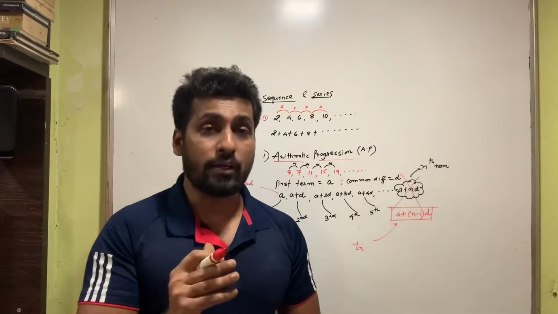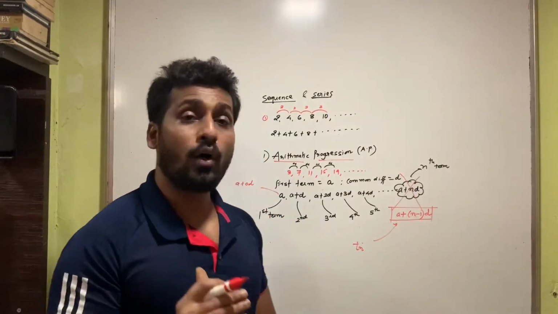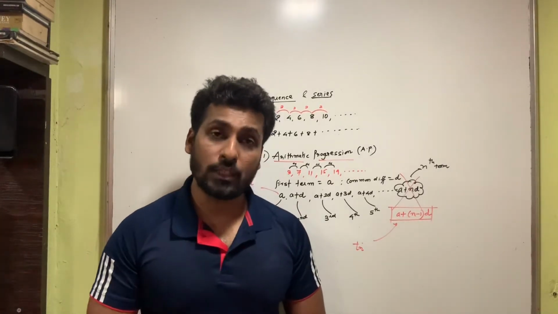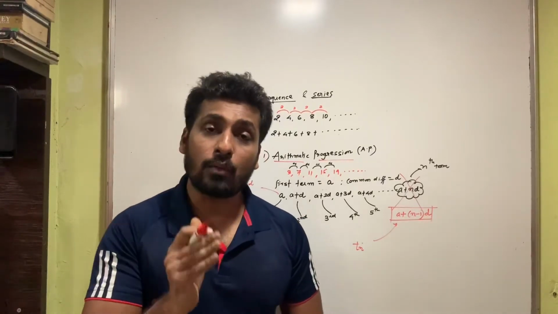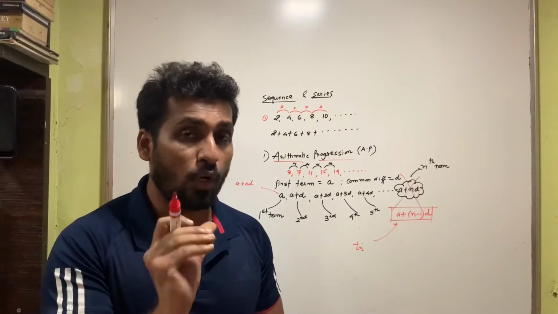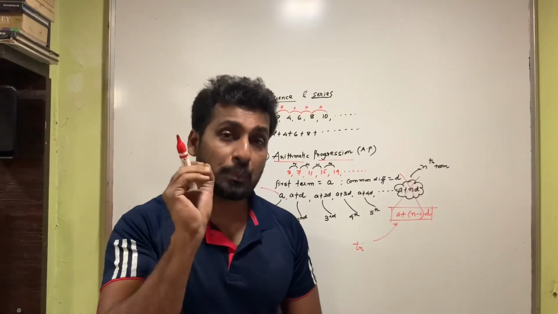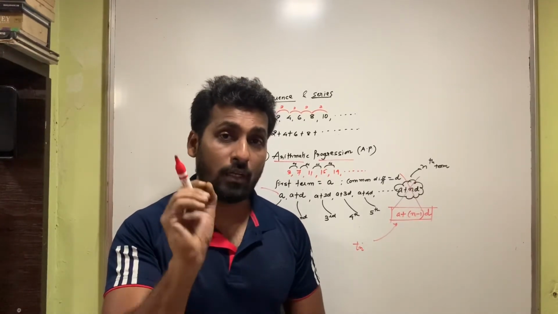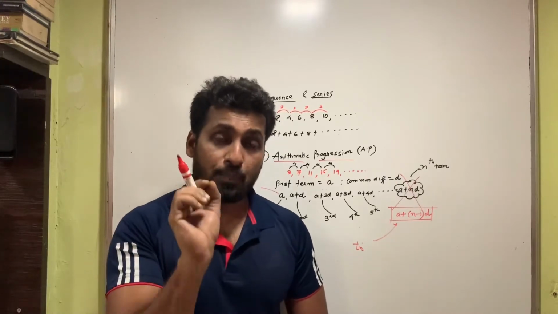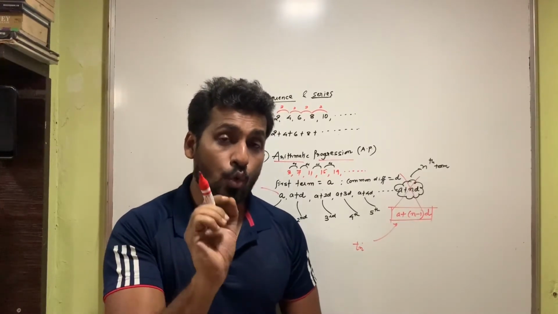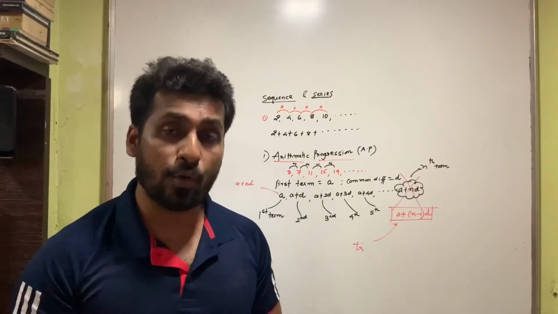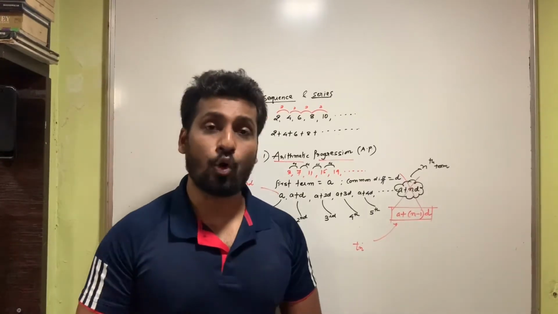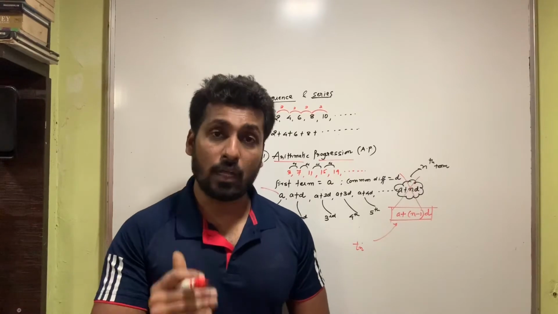The very important types of sequence that we want to understand are the arithmetic progression, the geometric progression, and the harmonic progression. In arithmetic progression, when I say progression, what do I mean by that? When you have a specific interval between two consecutive numbers, then that particular sequence will be called a progression. The first progression that we want to understand is the arithmetic progression.